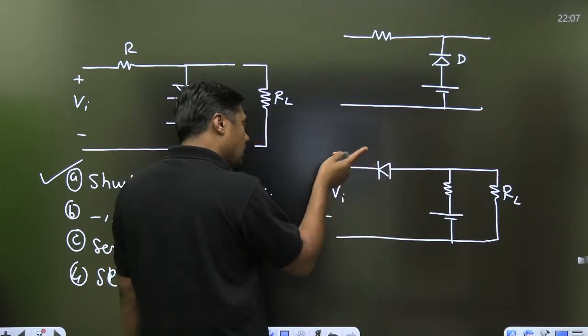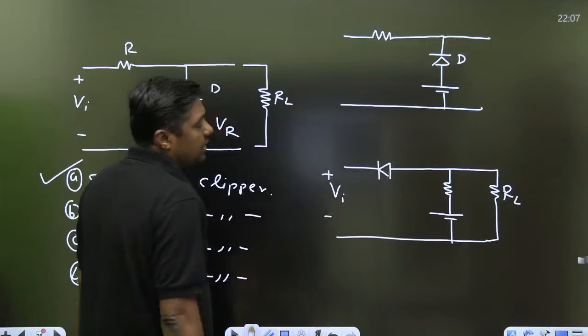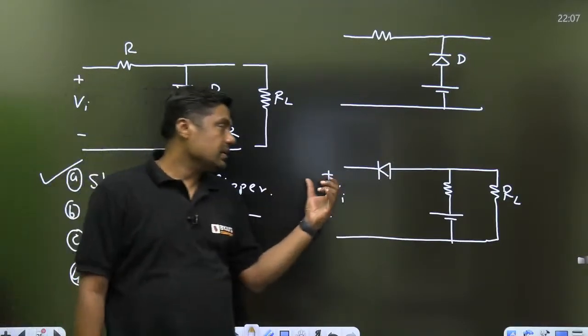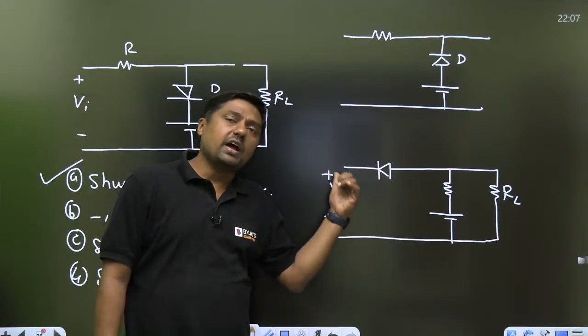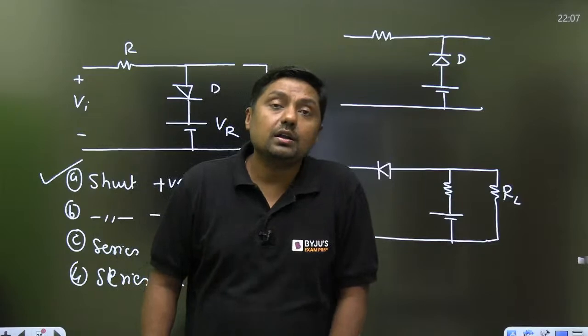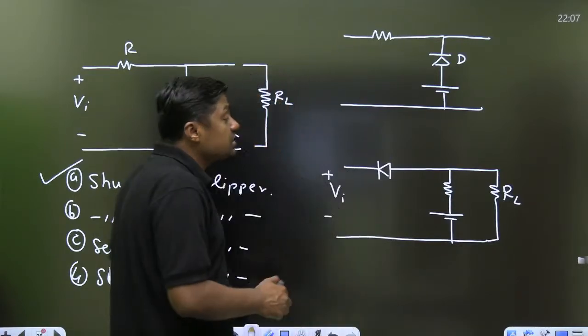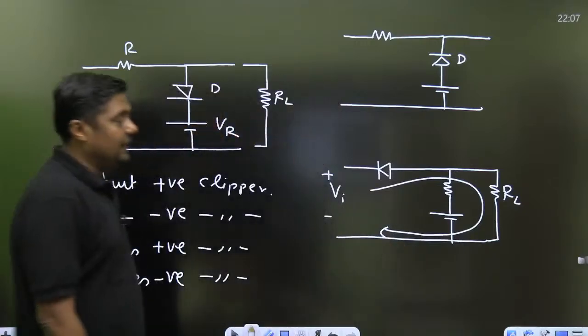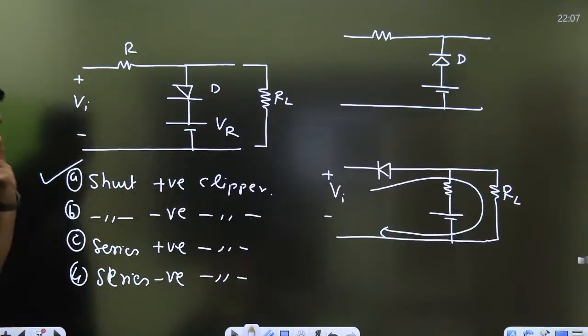When the diode remains off, then there is clipping. So for the negative portion the diode is off and that's why it is a negative clipper. In this way we can give the name, or it is connected in series with the RL. So that is the simple way.